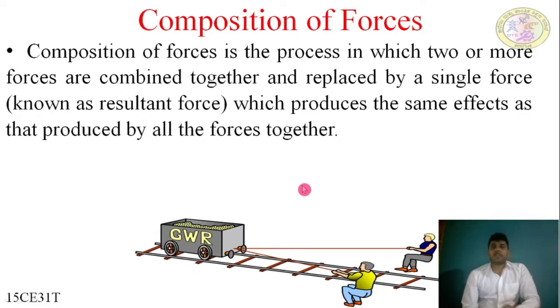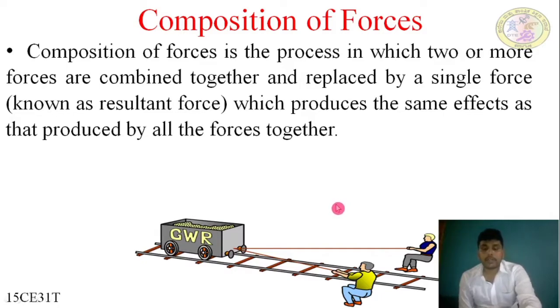Composition of force is a process in which two or more forces, not only two, are combined together and replaced by a single force, which is also called the resultant force. One force is applied by this person and another by the other person. These two forces give a combined effect which moves the wagon in the direction of the track.